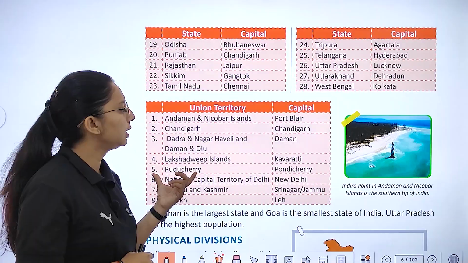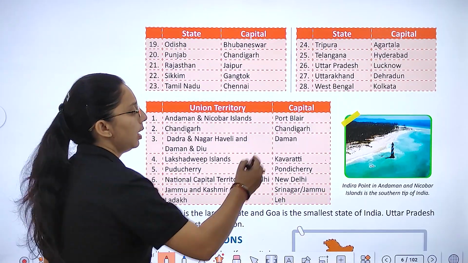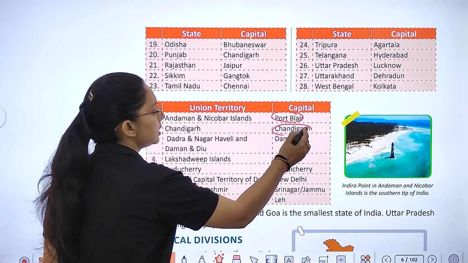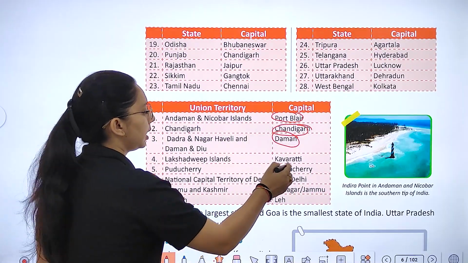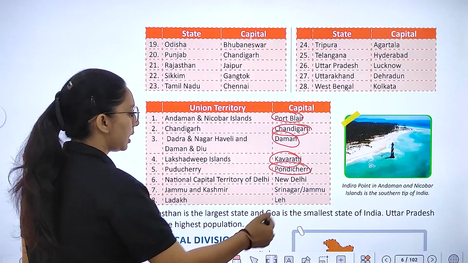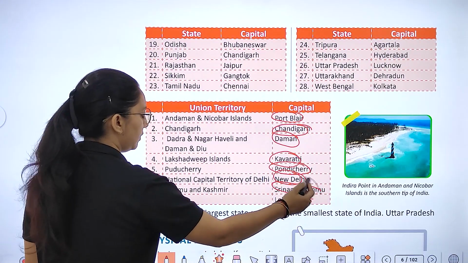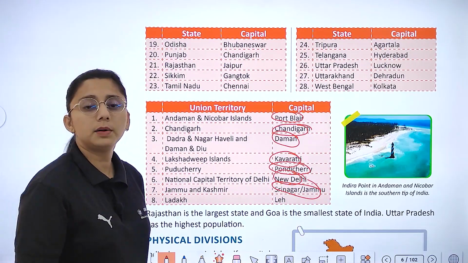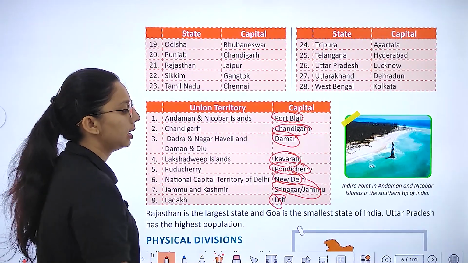Here are some union territories given, like you can see Andaman and Nicobar, Port Blair. Chandigarh. Dadra and Nagar Haveli, Daman, Lakshadweep, Kavaratti. Puducherry, that is Pondicherry. National capital Delhi, New Delhi. We have Jammu and Kashmir, Srinagar and Jammu, and for Ladakh it is Leh.